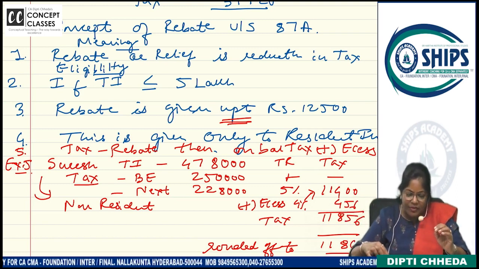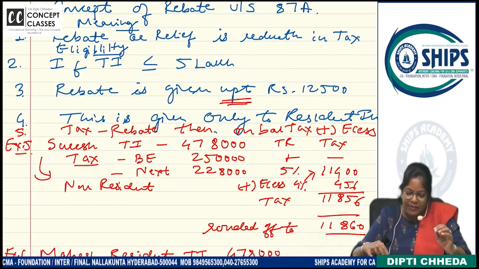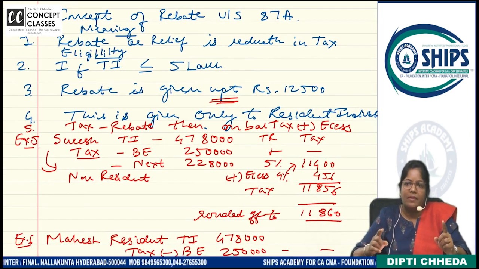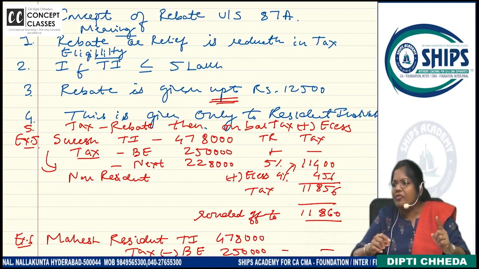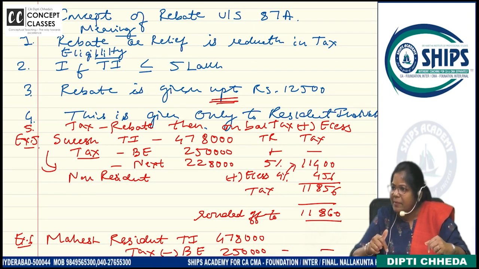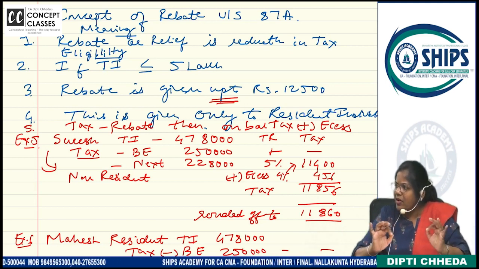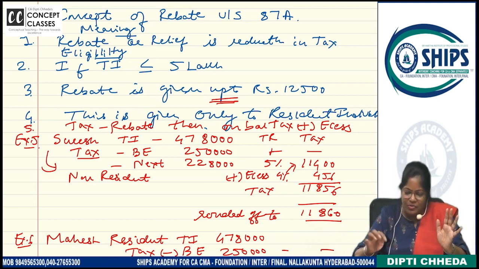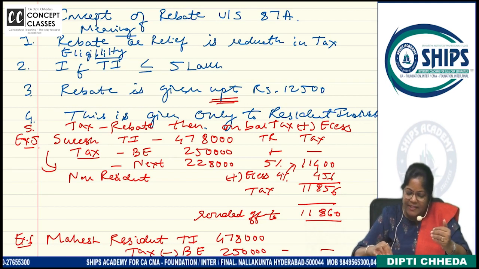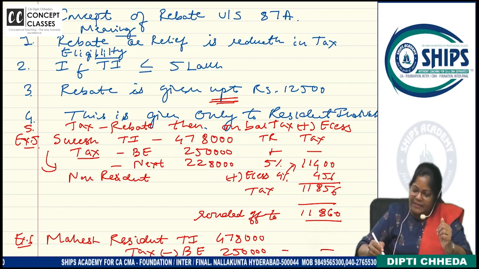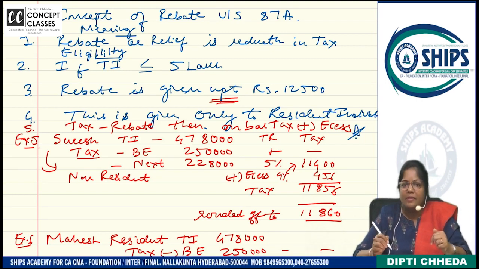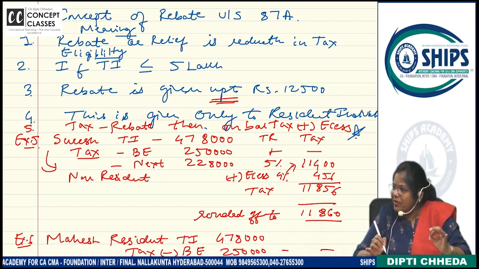I think I must have written somewhere that rebate is given only to a resident individual. So Mr. Freddy coming from USA, earning income in Hyderabad, he is 82 years. Will he get the rebate? No. It's only for a resident individual. And tax is deducted first and then we are adding the e-cess. This point, the 5th point, is all written in your notebook.